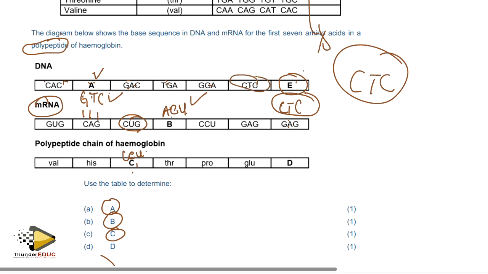So if I change one of these, maybe this I put it with any of that, then it means that if the DNA base sequence has changed, then automatically the messenger RNA sequence will also change, which means that it might lead to a different protein because a different amino acid has been brought to the ribosome.